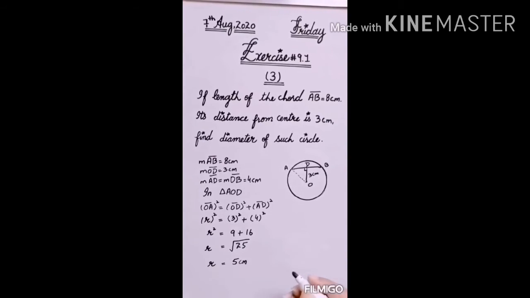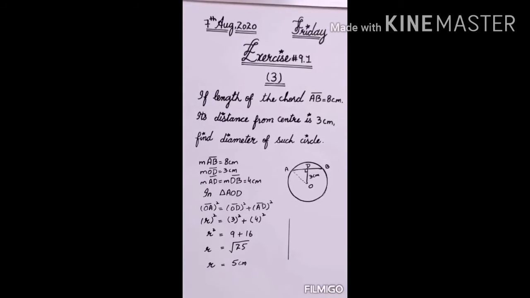But we have to find the diameter. So the diameter is 2r, double of the radius, which equals 2 multiplied by 5, which equals 10 centimeter. So we have found the value of the diameter.